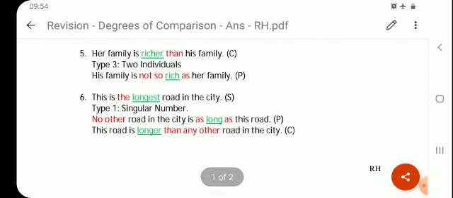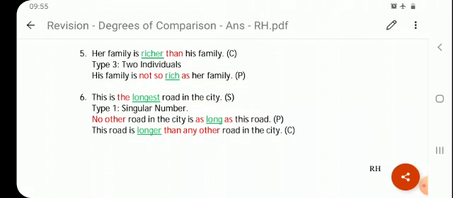Next one. Her family is richer than his family. Comparative. Okay, richer than. Now this is type 3, two individuals. Again we know superlative is not possible here. So what we will do, we'll just turn the sentence into positive only. So when the sentence is in comparative, type 3, two individuals, to make a positive statement, we will add the word not in the positive statement. Okay.